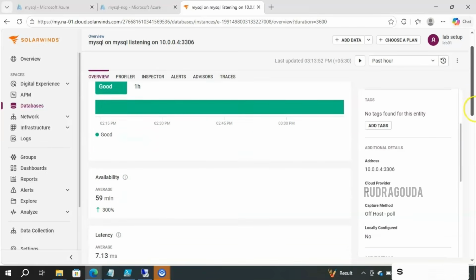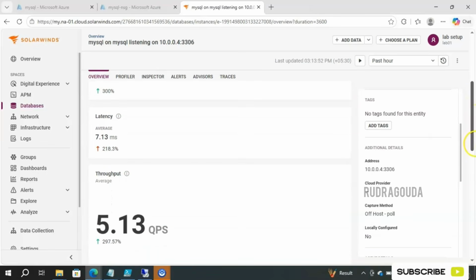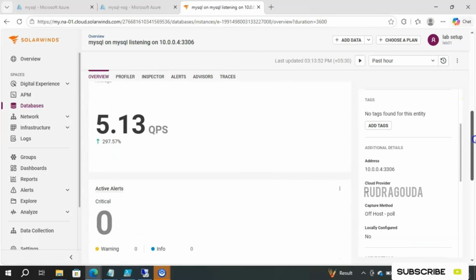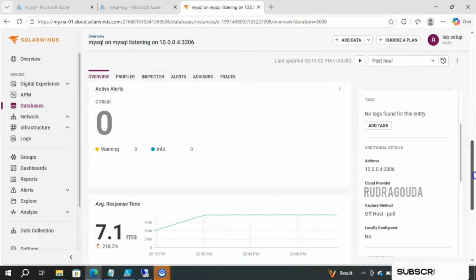Okay, health is fine, availability is fine, and then comes latency. In the last 1 hour, latency is 7.13 milliseconds. If I scroll a little more down, we can see the throughput, which is 5.13 QPS. If there are any active alerts related to the database, you will get that information over here. Right now we don't have any active alerts, so it is zero.